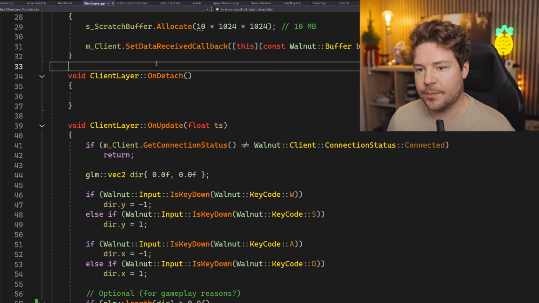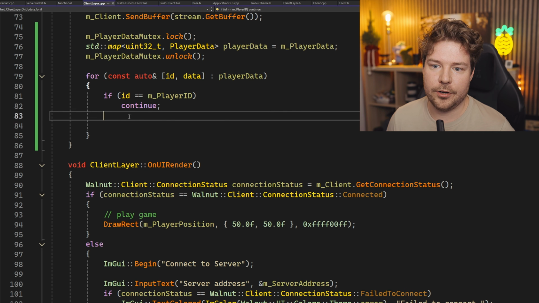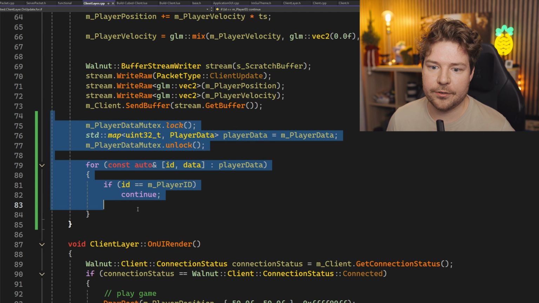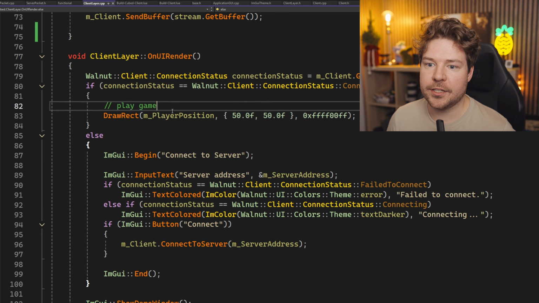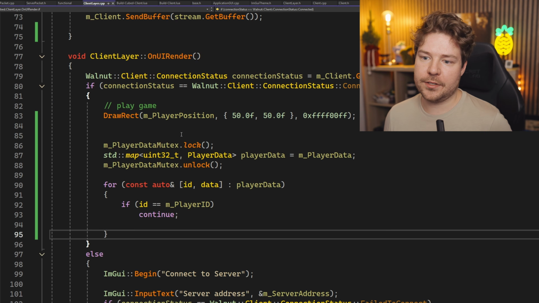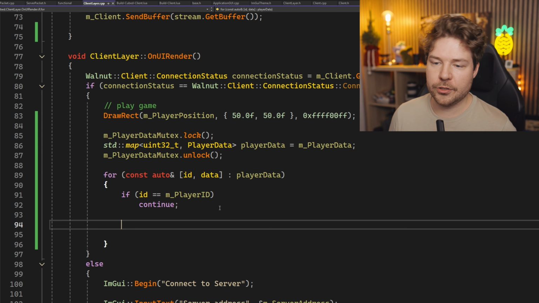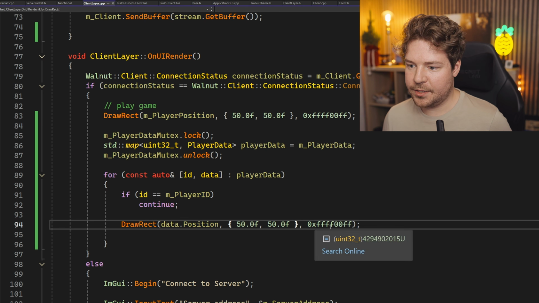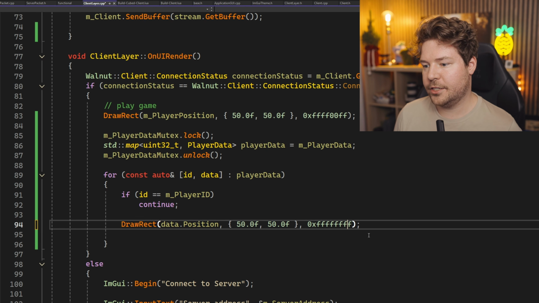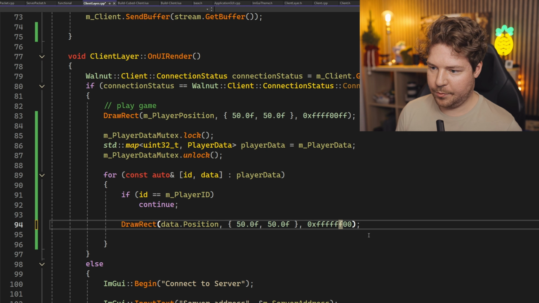We are inside on update and not inside on render, so I think that's probably another thing we should do. Let's grab this and actually do it inside on UI render. This is where we play the game and we draw ourselves. So let's lock this, and over here we'll just draw data.position. We'll keep it the same size and I'll make it green, which I think will be this.